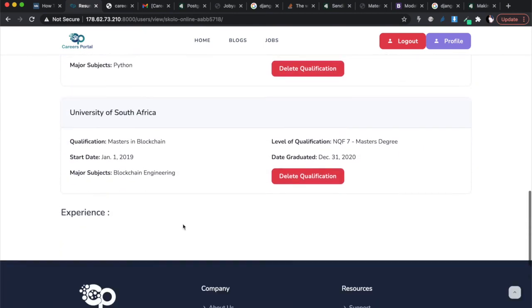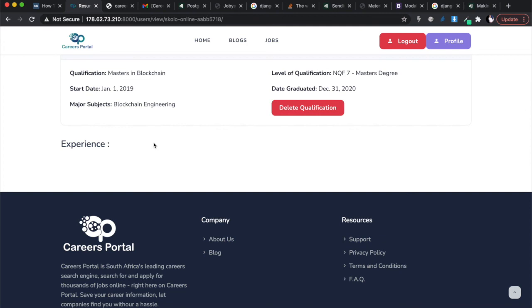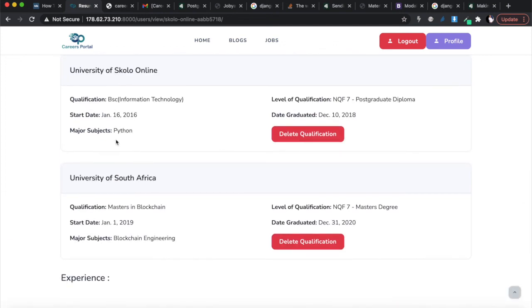They see the universities. And then at the bottom here, they're going to see the experience as well. And there's going to be a button perhaps that says, please enter your work experience. And then it's going to be a pop-up similar to this one. And as they enter, this information gets populated.